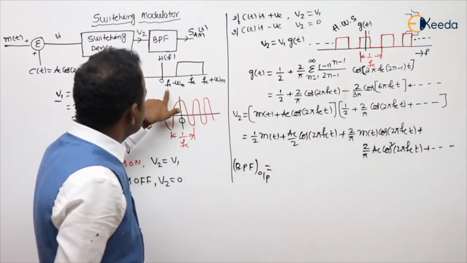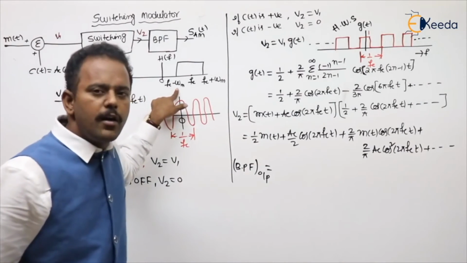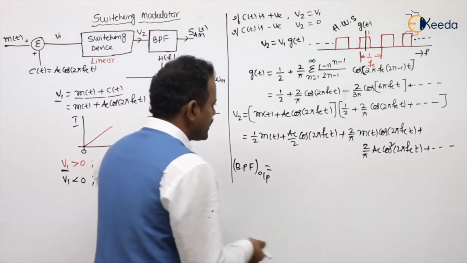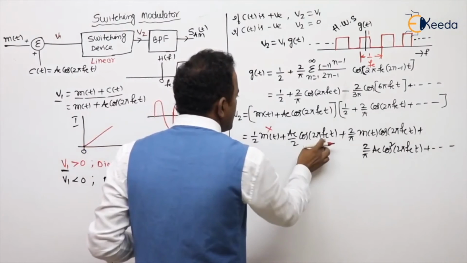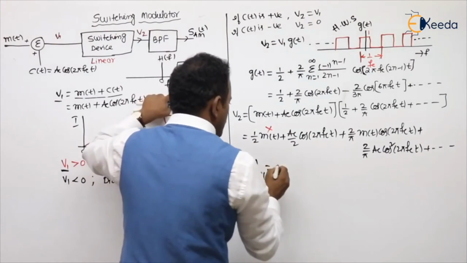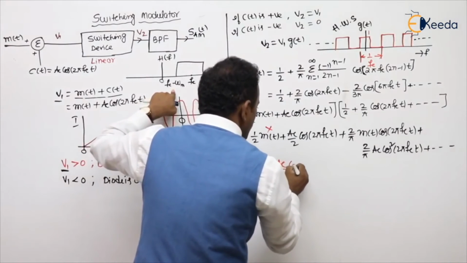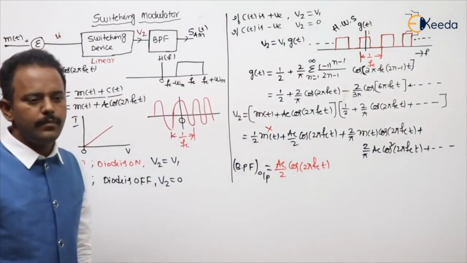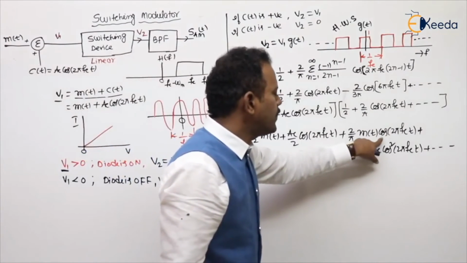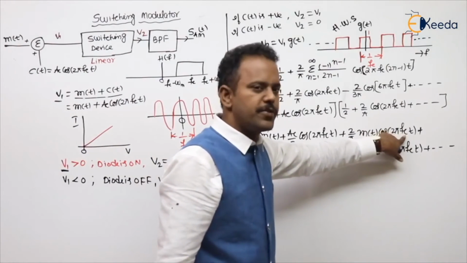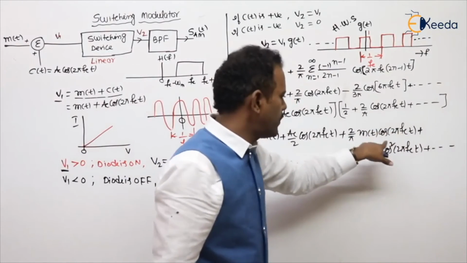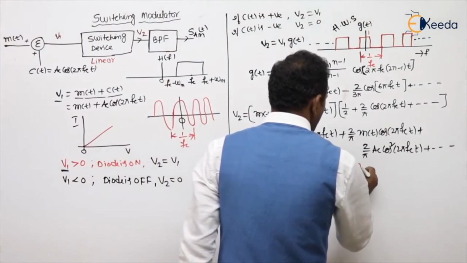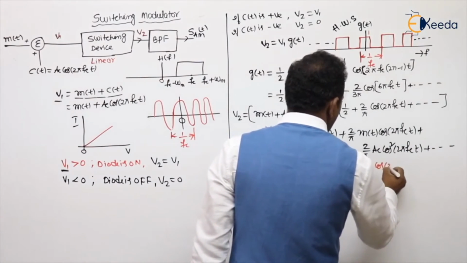So fc minus omega m is far larger when compared to the range minus omega m to plus omega m, so this is not possible. The next frequency is fc, and fc is passed. So Ac by 2 into cos 2 pi fc t is passed. See the next term, m of t into cos: then m of t is frequency shifted to fc, fc minus omega m to fc plus omega m. Obviously this is possible because we designed the filter for that. So 2 by pi into m of t into cos 2 pi fc t.